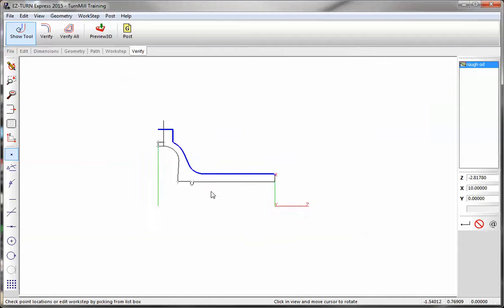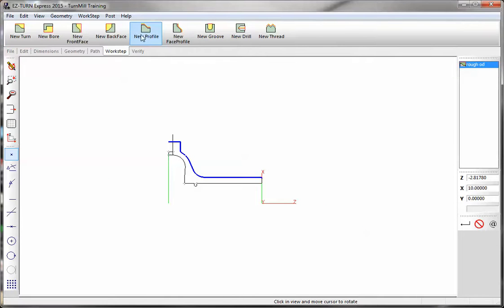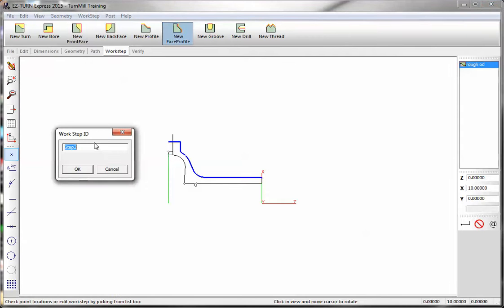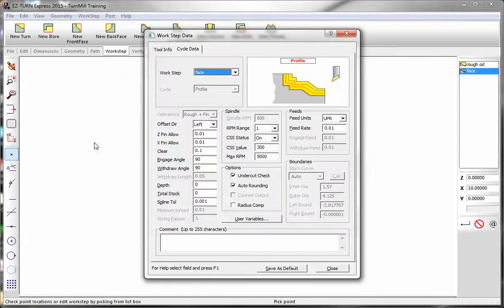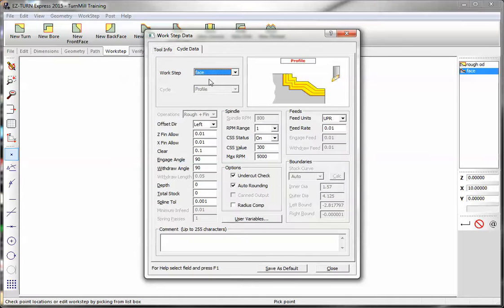Now let's go back and we'll do that facing operation. We know our OD is 4.125. So we're going to go to work step. You can use new profile or new face profile, whatever you're comfortable with. They both will work. I'm going to use the same tool. Take off our finish allowance.